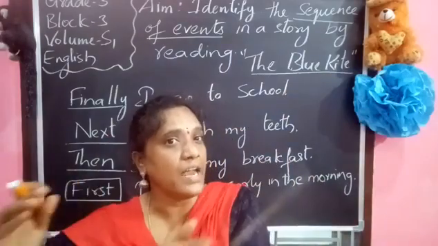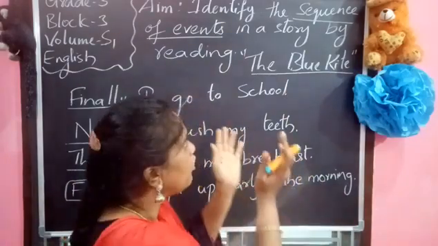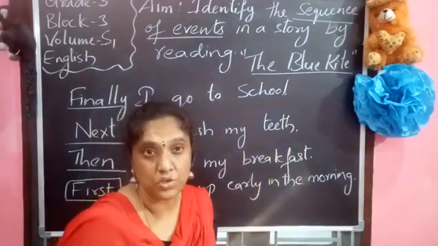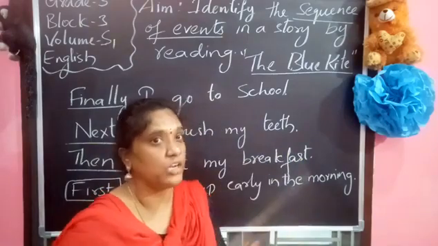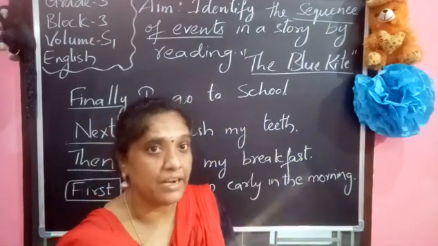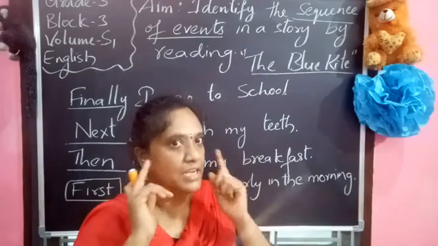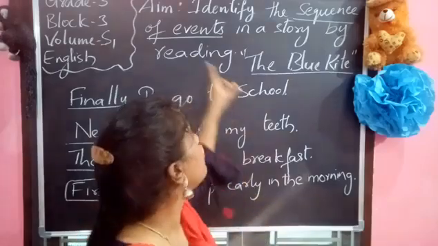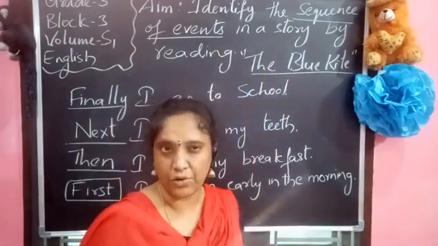The total theme of the story will be about the blue kite. Now let us know about the blue kite, what is going to happen to the blue kite and everything about it. But listen carefully because we are going to sequence the events. Are you ready, children? Children, open your page number 22. Can you see the heading? The blue kite. It means the story is on a kite which is blue in color.